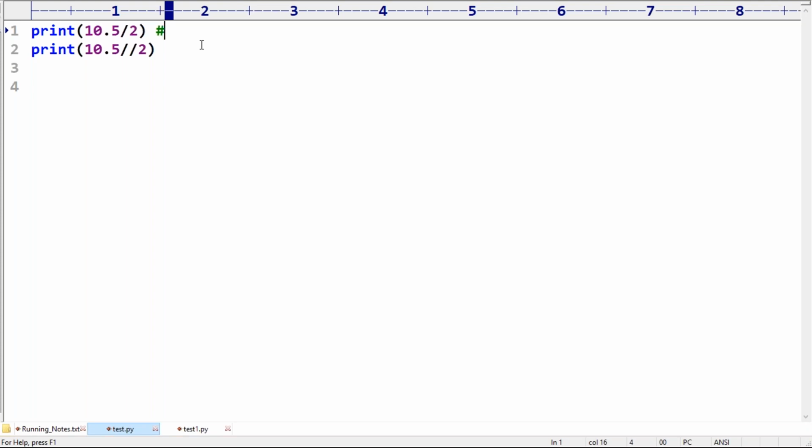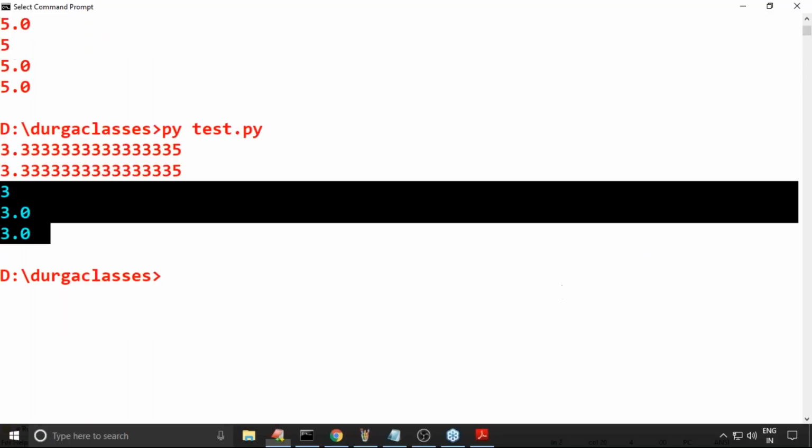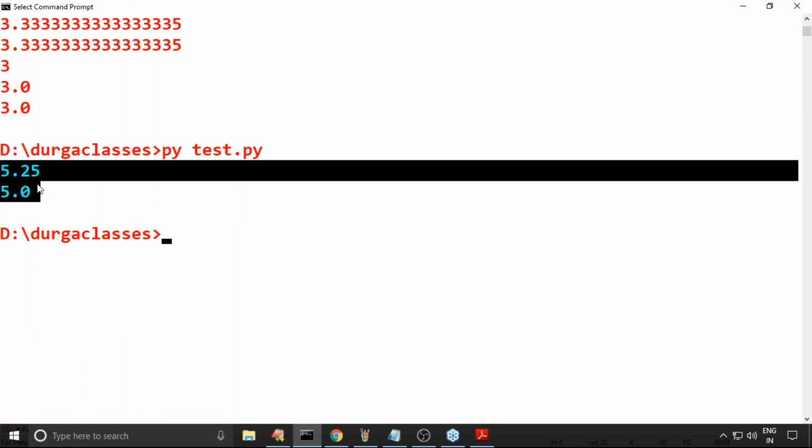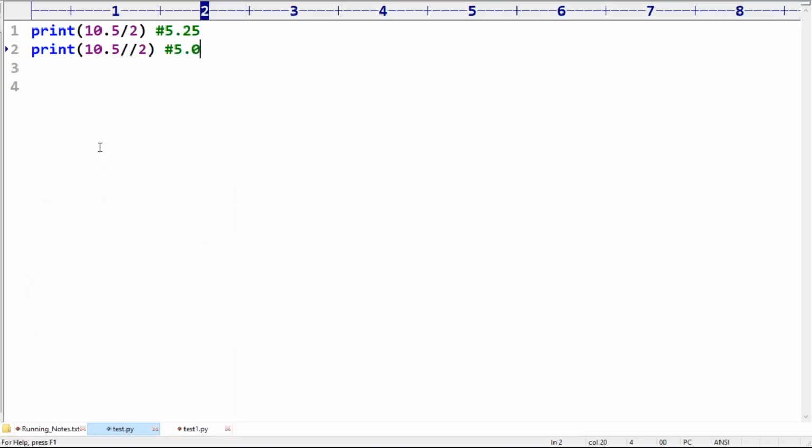10.5 by 2: what answer are we going to get, sir? Please confirm. 10.5 by 2 is always going to provide 5.25, because it's always a float value, right? And for floor division, the floor value is 5.0. Let me cross check. Have you observed? Is it my expected answer or not? 5.25, 5.0.